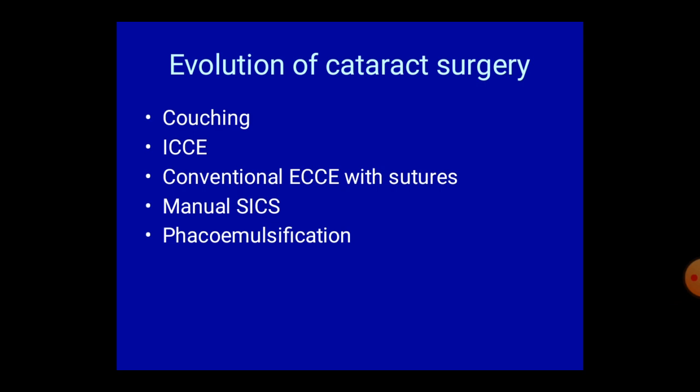Next came intracapsular cataract surgery, where the whole lens along with its capsule is removed. Next, conventional ECCE with sutures. Next, manual small incision cataract surgery. And now the operation of choice is phacoemulsification.